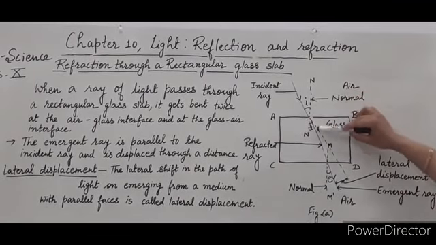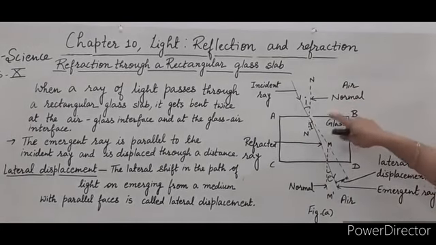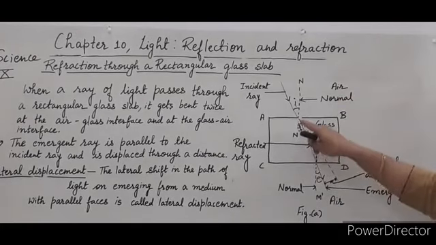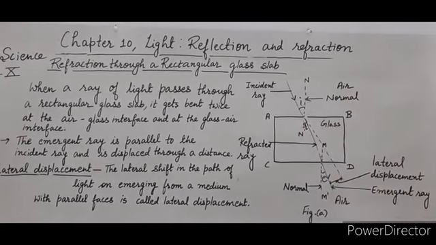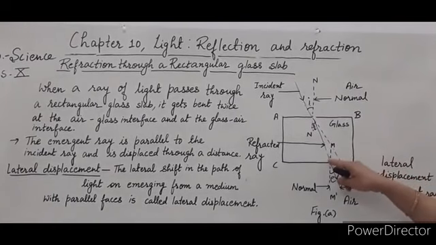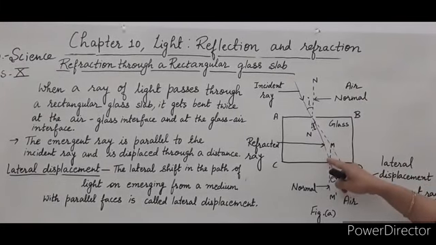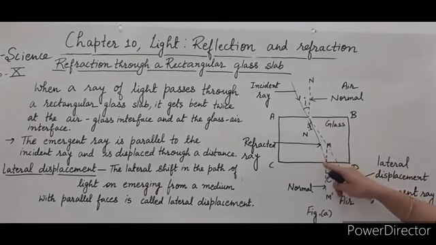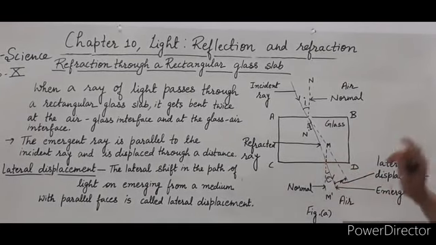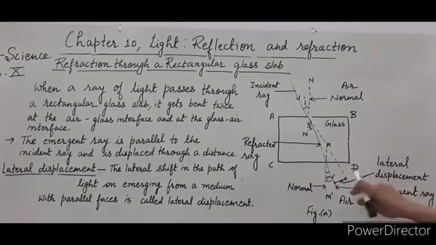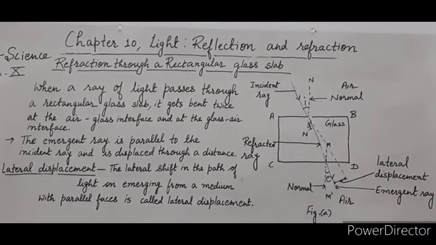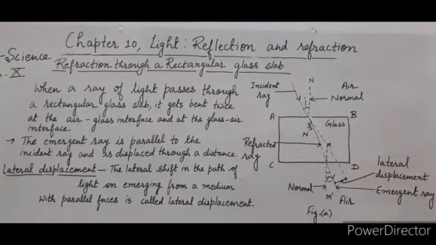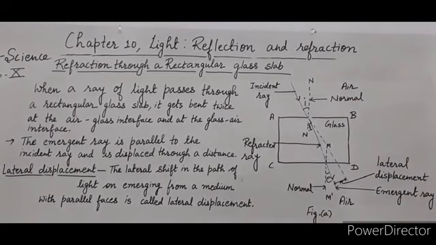It enters into the medium, and as the light enters from the rarer to the denser medium, it bends towards the normal. And again when light enters from denser to a rarer medium, it is refracted away from the normal. It is deflected away from the normal. In this way, when a ray of light passes through a rectangular glass slab, it gets bent twice.